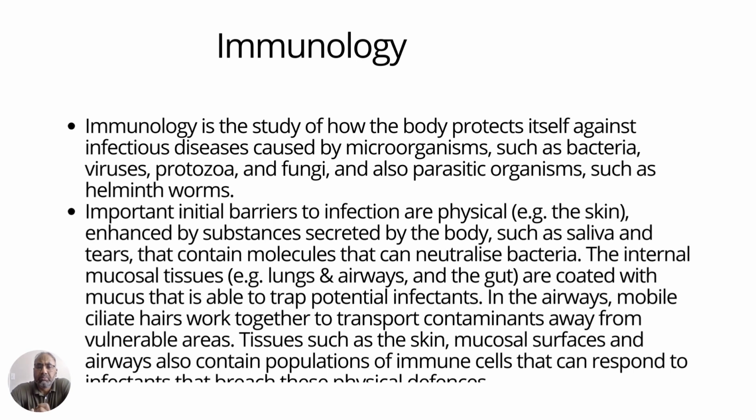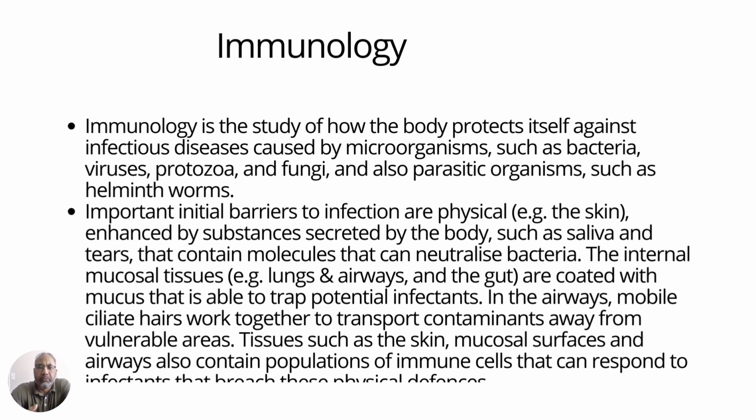Important initial barriers to infection. So we are going to just talk about what are the basic structures through which the body is firstly fighting. So there are firstly structures that fight an infection, and then there are cells which fight infection in the body. All of them are composed of the immune system. Okay, so what are the physical structures? Firstly, the skin itself is a physical structure which stops any of these organisms from getting into the body.